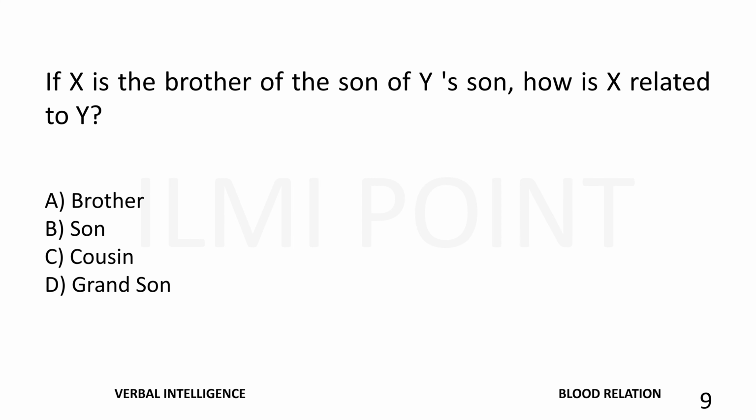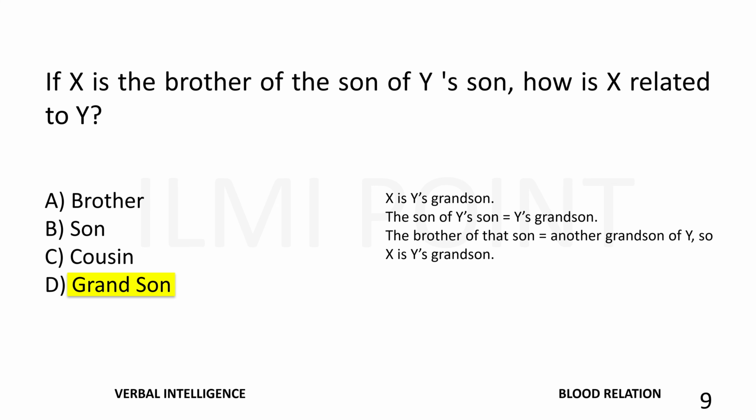If X is the brother of the son of Y's son, how is X related to Y? The right answer is grandson. X is Y's grandson. The son of Y's son is equal to Y's grandson. The brother of that son is equal to another grandson of Y. So X is Y's grandson.